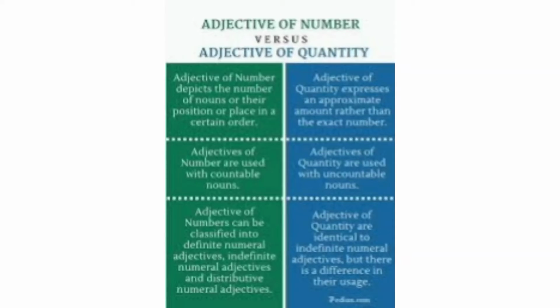Now let's understand the difference between adjective of number and adjective of quantity. Adjectives of number depict the number of nouns or their position or place in a certain order, whereas adjectives of quantity express an appropriate amount rather than the exact number. Adjectives of number are used with countable nouns. Adjectives of quantity are used with uncountable nouns.